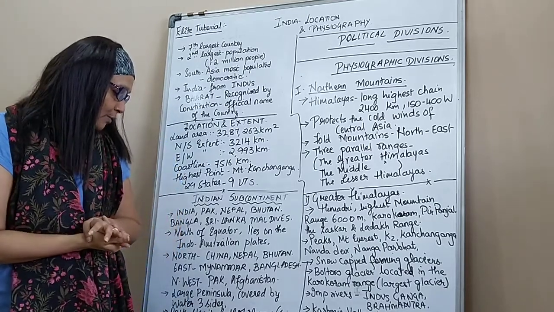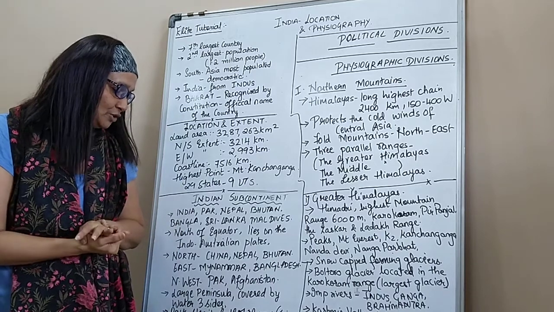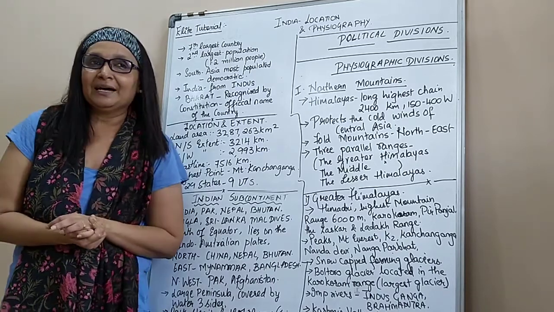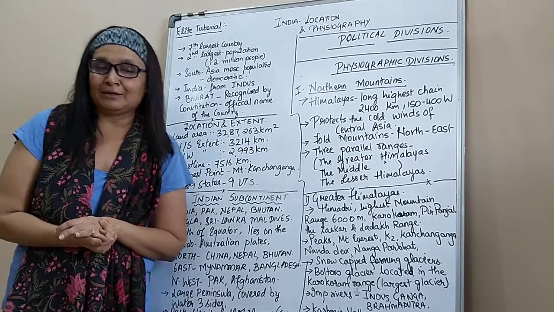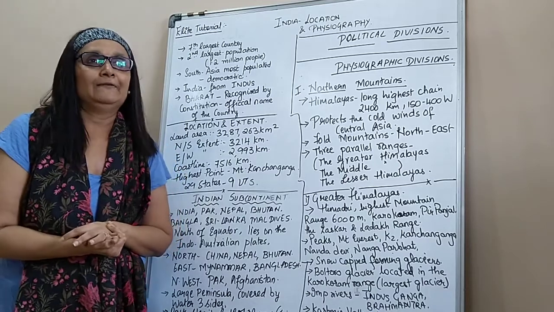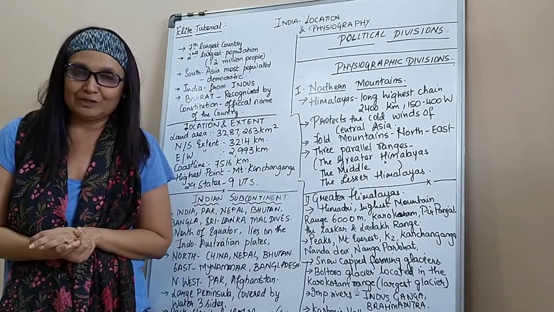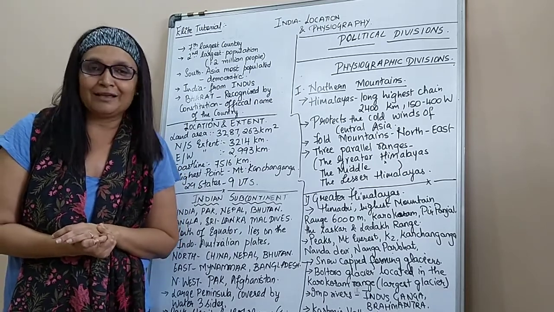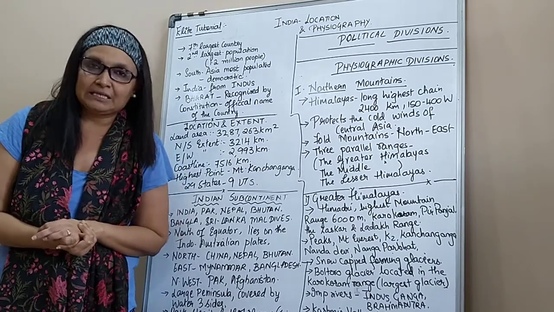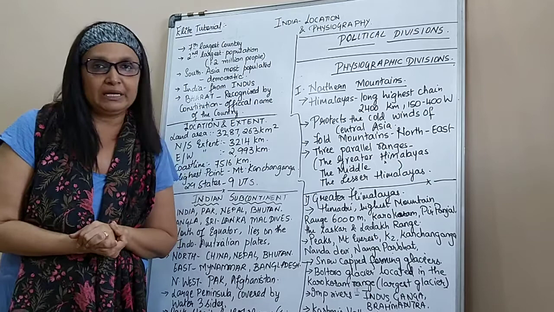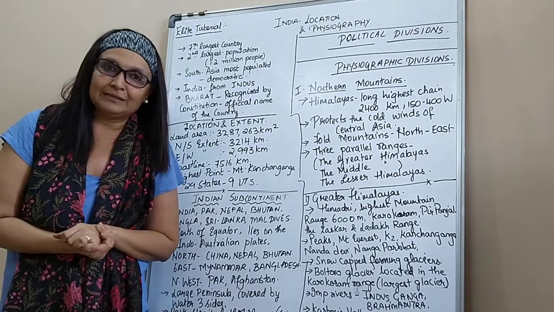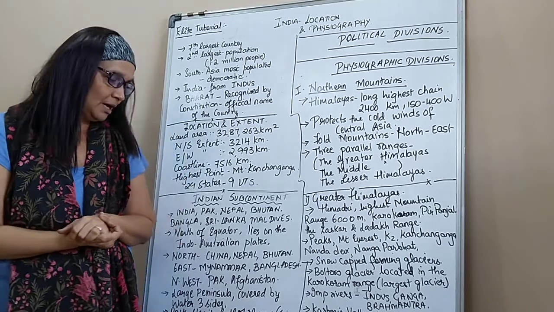Then we are situated in the northern hemisphere and the eastern hemisphere. Please understand that also, very important, because many children don't even know that India is located in the northern hemisphere, and they start thinking when this question is asked. We are situated in the eastern hemisphere of the Greenwich Mean Time. So that's why we say that India lies in the northern and eastern hemisphere.